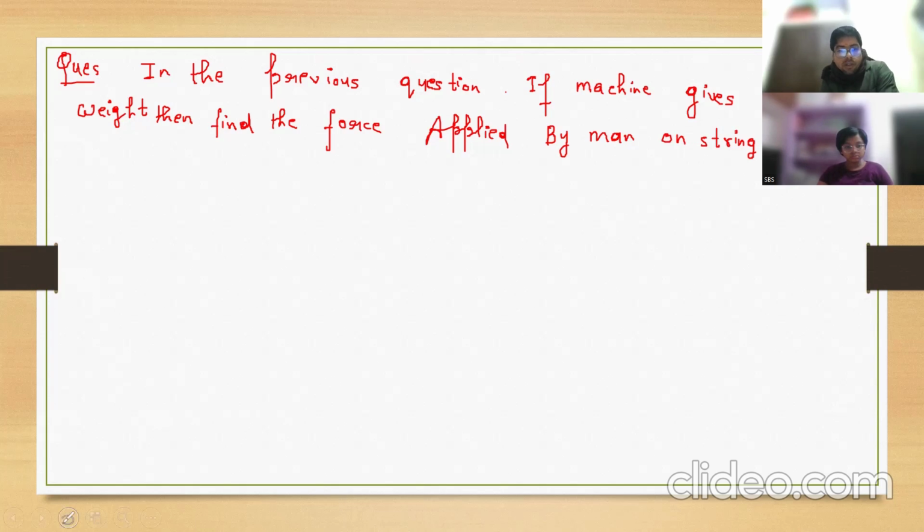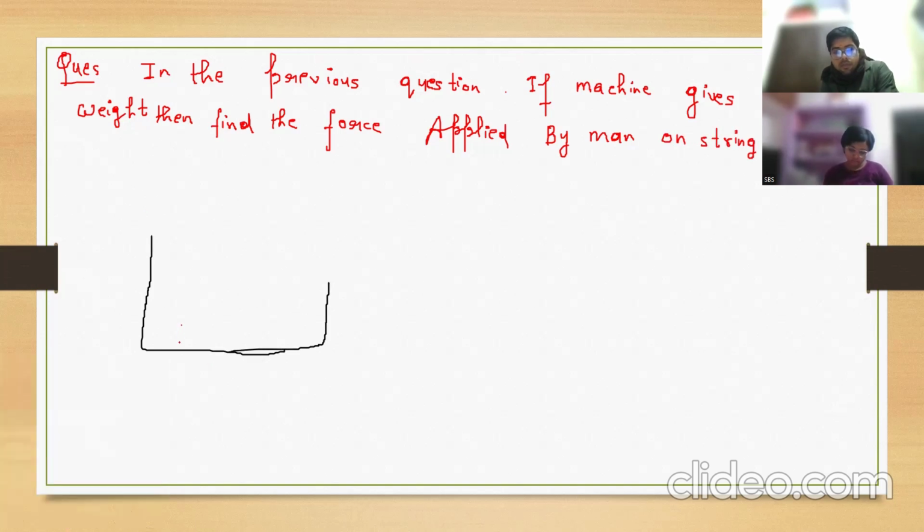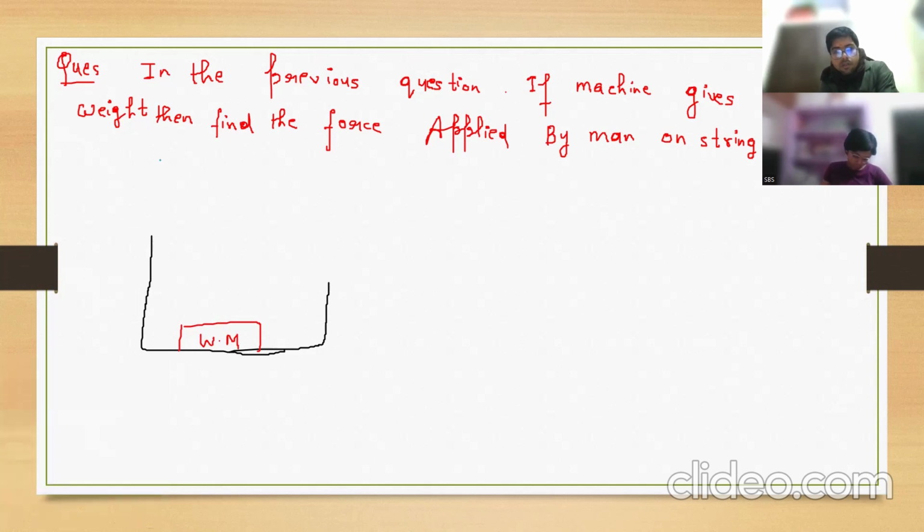Same question, okay? If you want a diagram, I will draw. Platform, weighing machine, okay? Spring balance, like this.